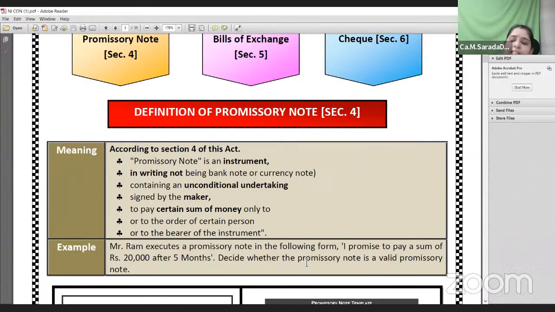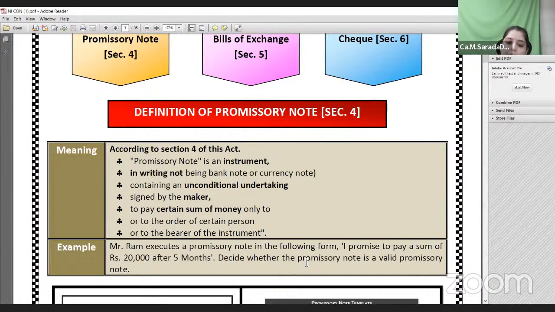As I told you yesterday, a promissory note is prepared when one person accepts a loan amount or any kind of consideration from another person or a financial institution, and the promissory note is executed between them. The person borrowing the money is called the debtor, and he is the maker of the promissory note. The person lending the money or giving the finance is called the lender, creditor, or payee. Therefore, the maker prepares the promissory note, signs it, and gives it to the payee, who in turn is called the holder of the promissory note.